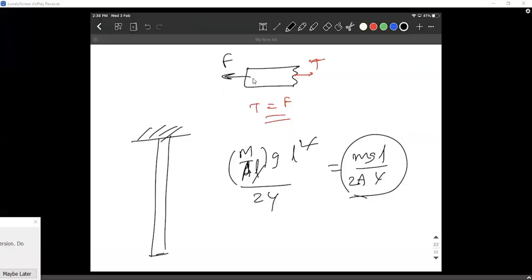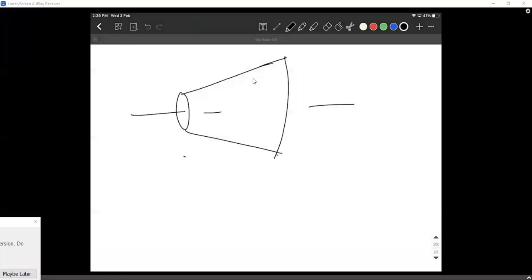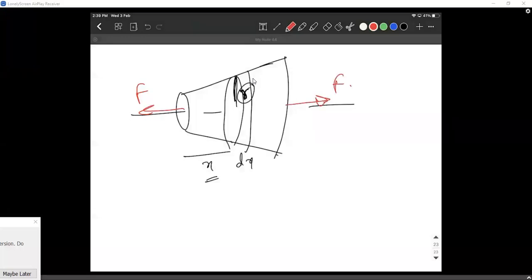Now there are more questions where there is variable area of cross section. They're advanced level. Obviously, all you have to do is take x, thickness dx, take this radius, write this radius in terms of x, and of course integrate. It's a frustum, and they put equal forces on both the sides, F and F. So a good thing is the tension is T throughout, at any point. So you don't even have to do anything. The tension in this length is nothing but T, which is nothing but F. All you have to do is write the elongation.